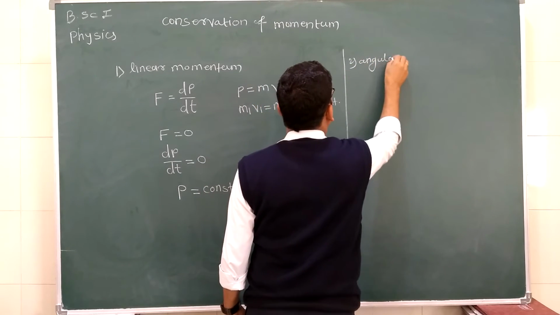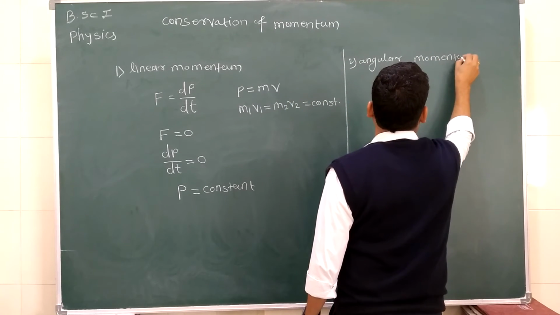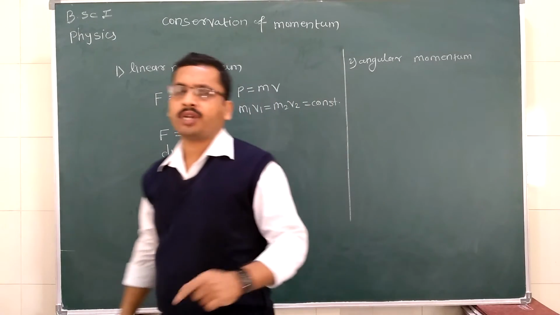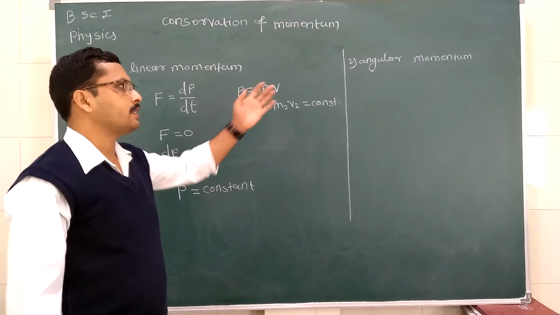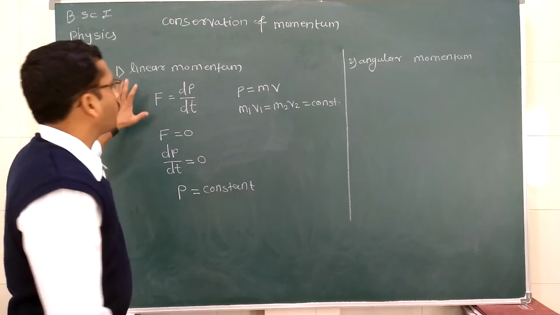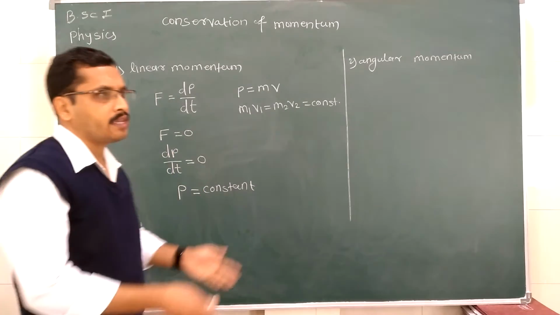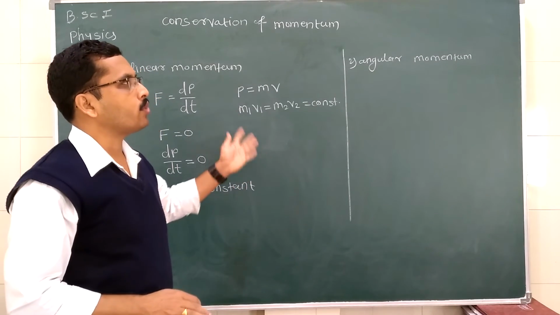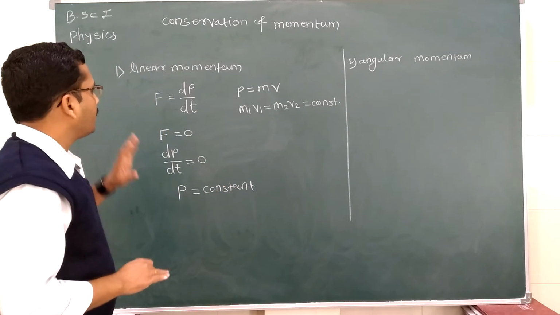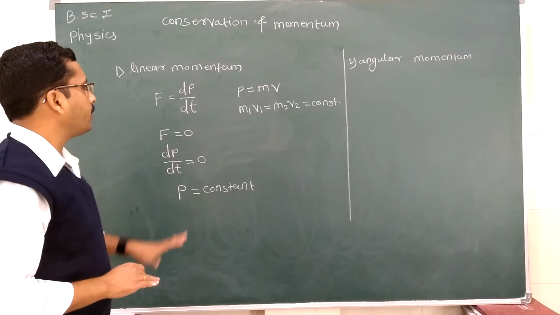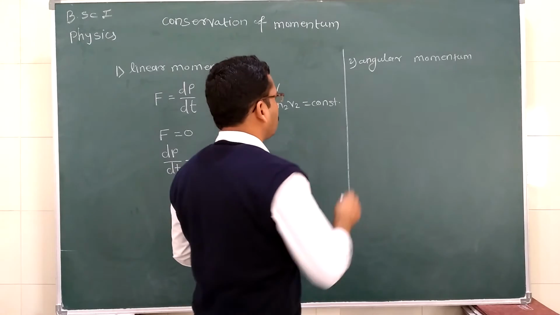Conservation of angular momentum. When the body performs rotational motion, it possesses angular momentum. Linear momentum is possessed by the body when it is in linear or translational motion, but in the case of rotational motion, it possesses angular momentum. In the case of conservation of linear momentum, the force remains constant. In the case of angular momentum, what is torque equal to?